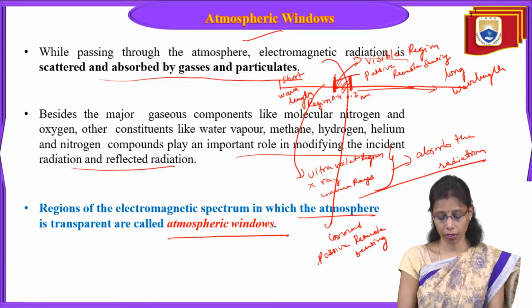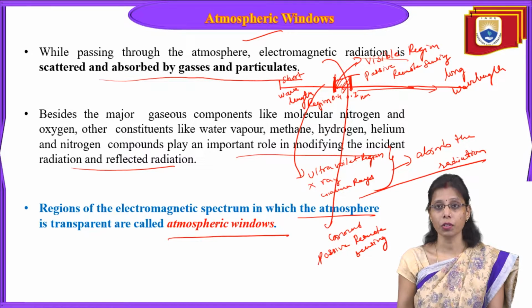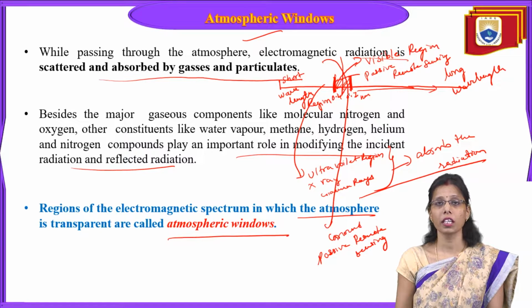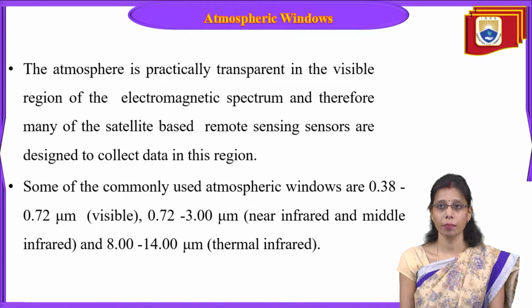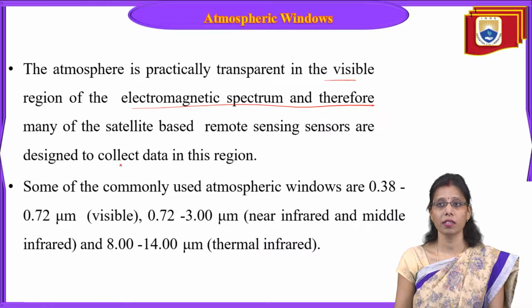The regions of the electromagnetic spectrum in which the atmosphere is transparent are called atmospheric windows. That means it is a transparent atmosphere where there is no scattering and no absorption. This is the only window where electromagnetic energy can pass through, that's why it is called atmospheric windows. The atmosphere is practically transparent in the visible region of the electromagnetic spectrum. Therefore, many satellite-based remote sensing sensors are designed to collect data in this region.